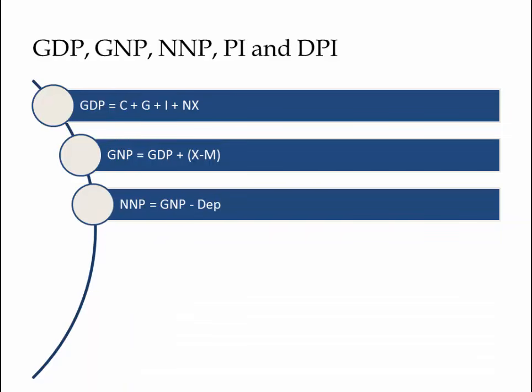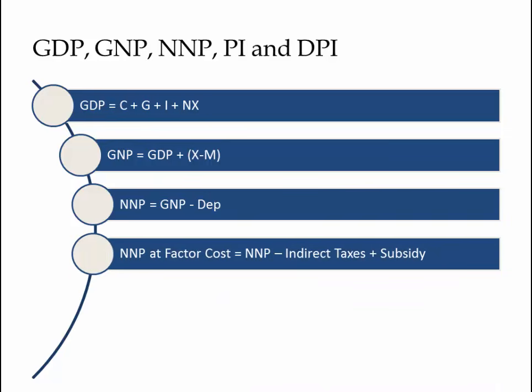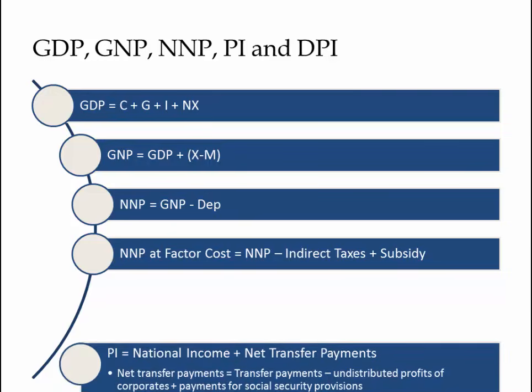NNP, net national product, is gross national product minus depreciation. We deduct depreciation because it doesn't really add value. Net national product at factor cost is net national product minus indirect taxes plus subsidies. We are doing this because we want to find out net national product for the cost of production and not the net national product at market price. So that's why we deduct indirect taxes and we add subsidies in order to know the cost that is associated with producing the goods and services.